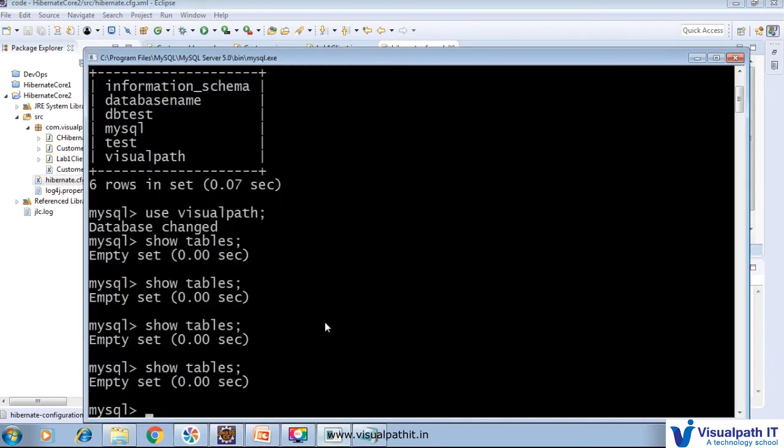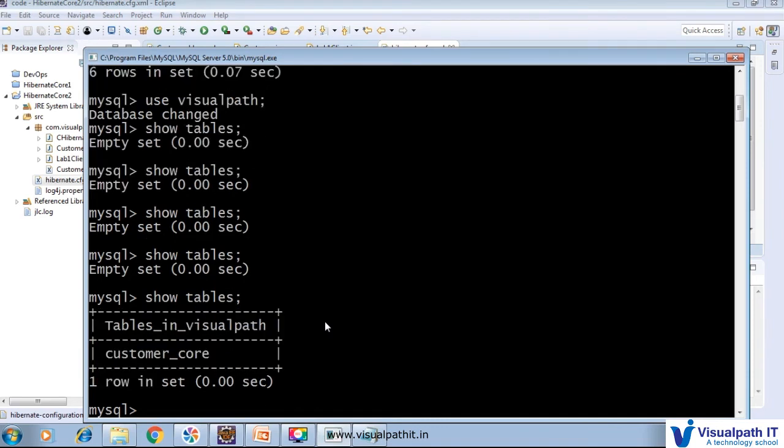Now let's see whether the value is really stored in the database or not. Show tables: yes, one table is created, before that no table was there. So customer underscore core is there. Let's see whether some value is stored here. Select star from customer underscore core.